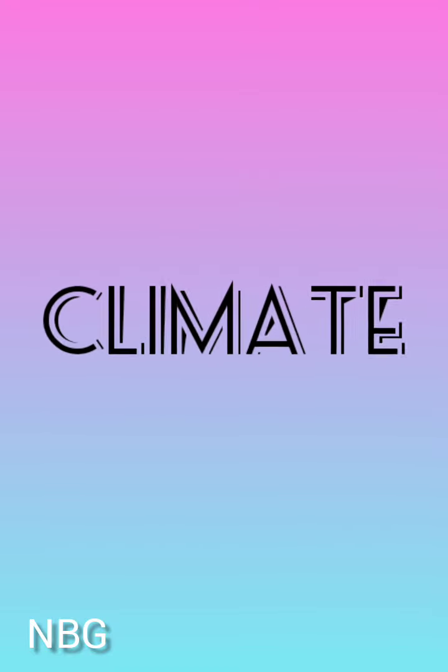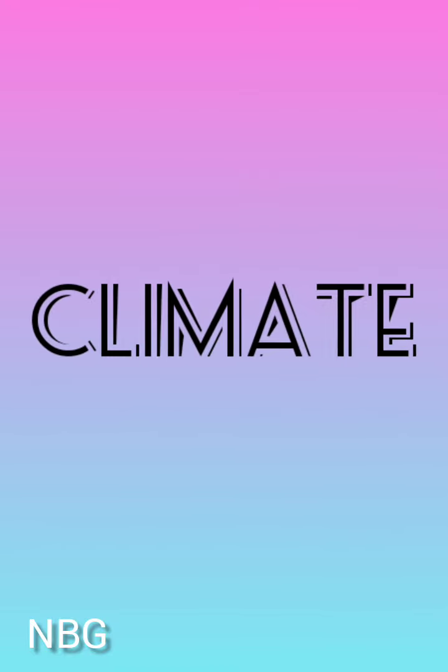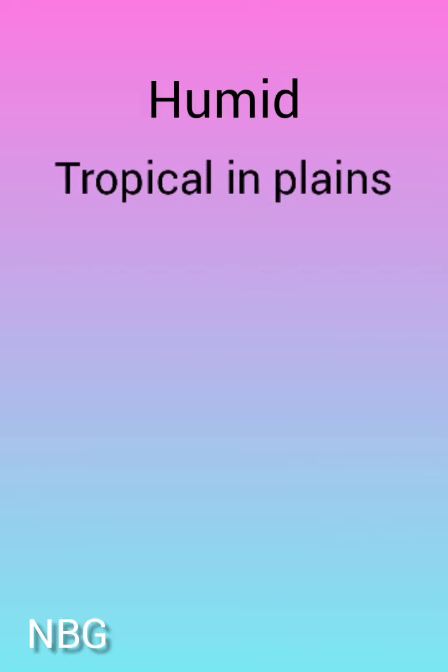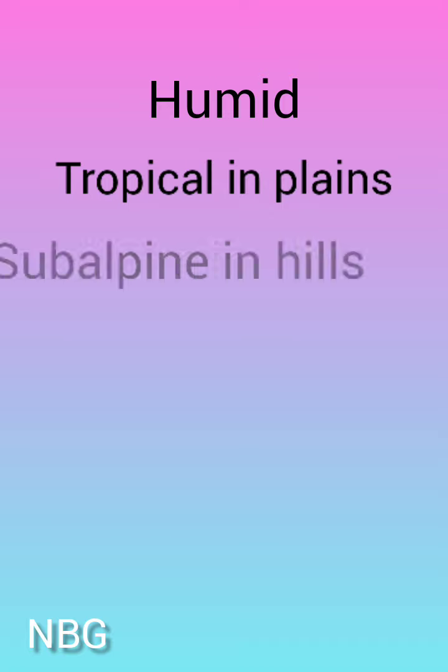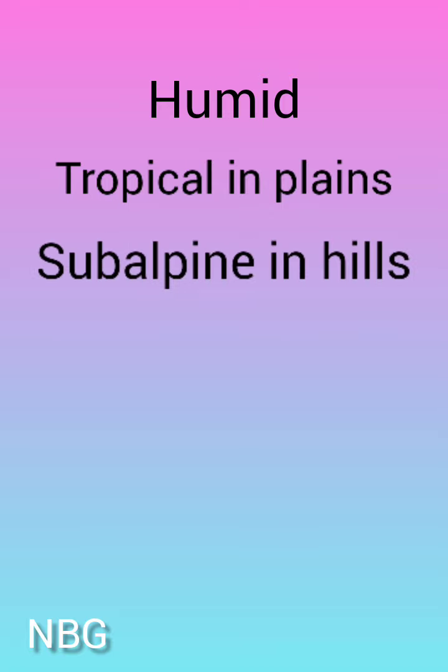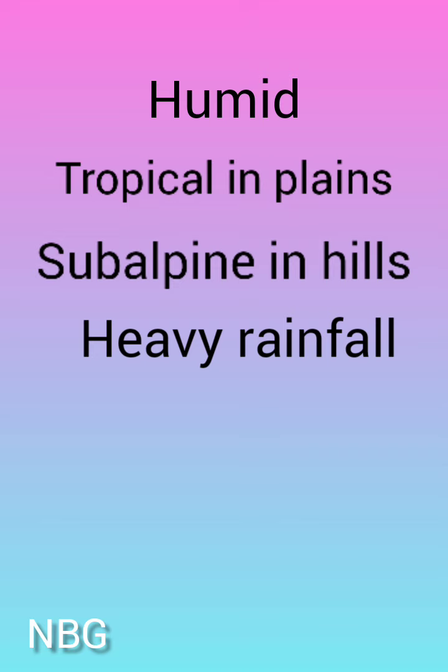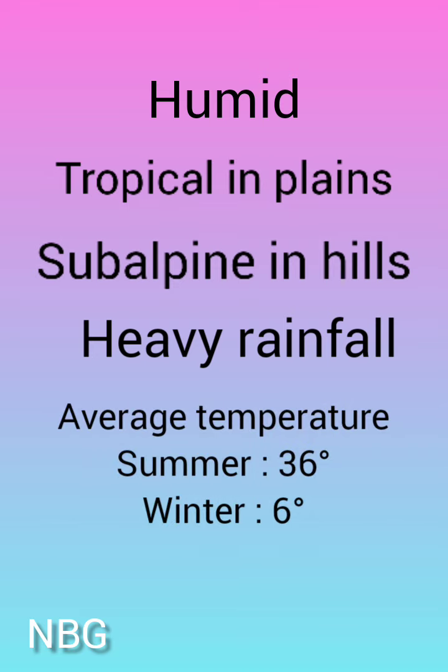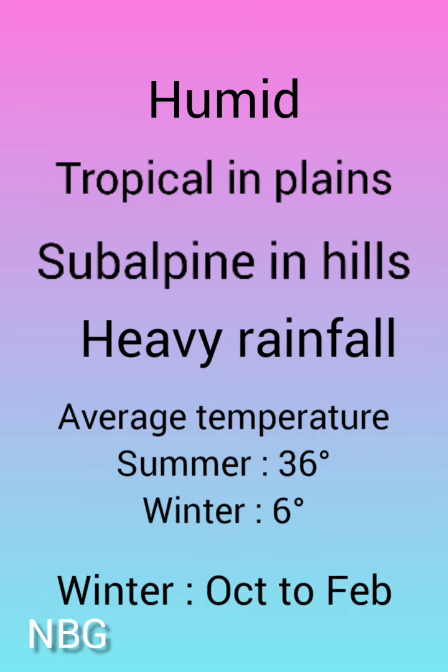The climatic condition of Assam is quite different from the rest of the country. It is humid, tropical type in the plains and subalpine in the hills. It has heavy rainfall and vegetation is green all round the year. The average temperature in summer is around 36 degrees and the average temperature in winter is 6 degrees. The winter season is mainly from October to February, and in the rest of the months rains predominate.